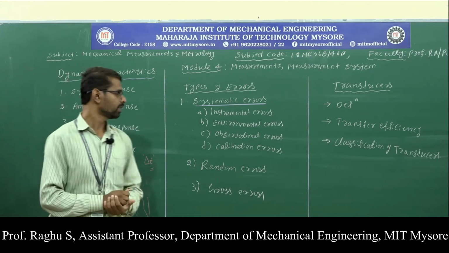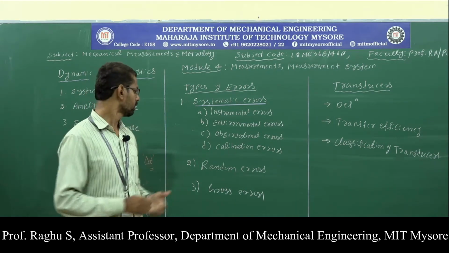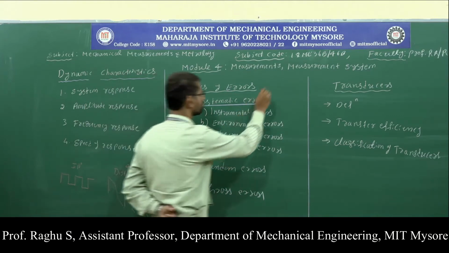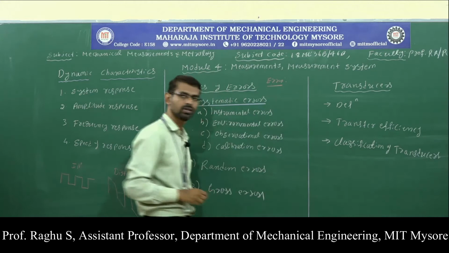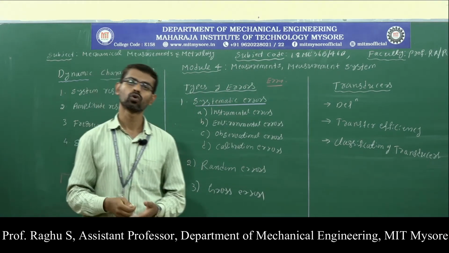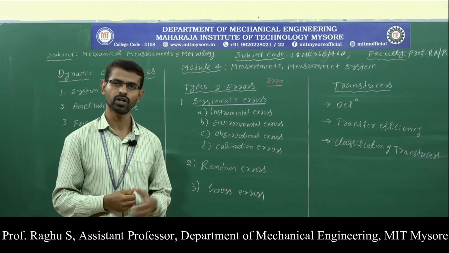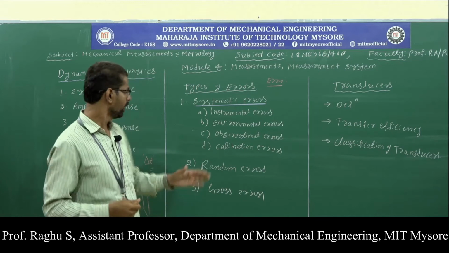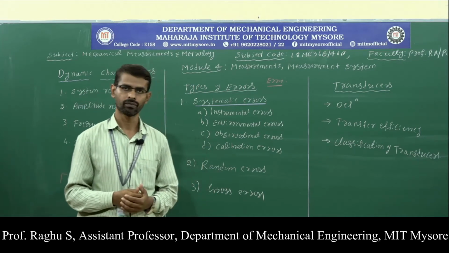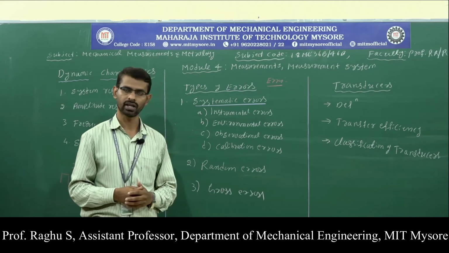Next, move on to the second topic, types of errors. Error is defined as the difference between true value and measured value. Now let us discuss the different types of errors. Here we have systematic errors, random errors and gross errors.